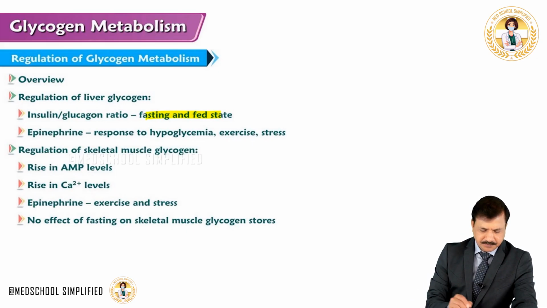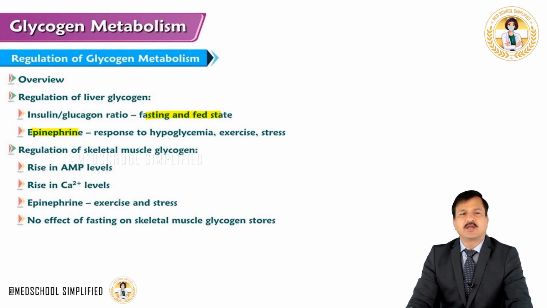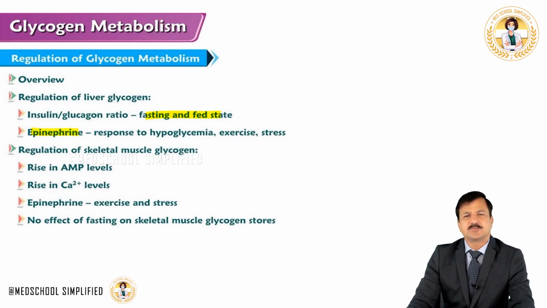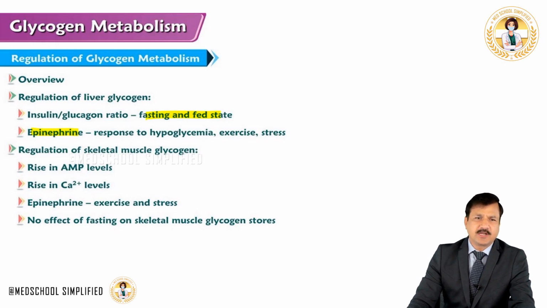And glycogen metabolism in the liver can also be regulated by the presence of epinephrine. And you know, epinephrine will be released in our body in response to hypoglycemia, in response to exercise, and in response to stress.